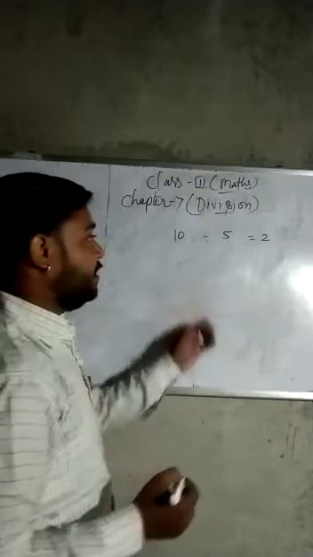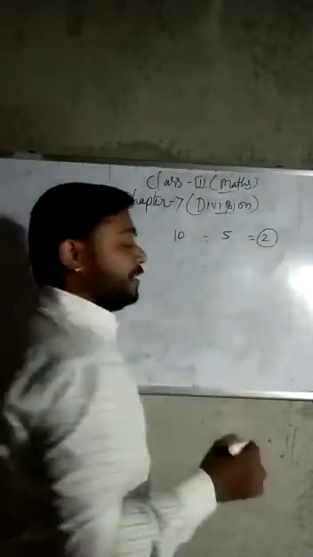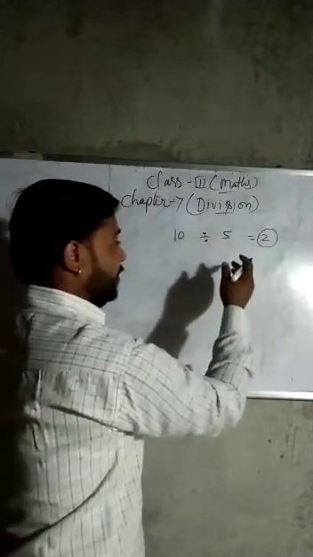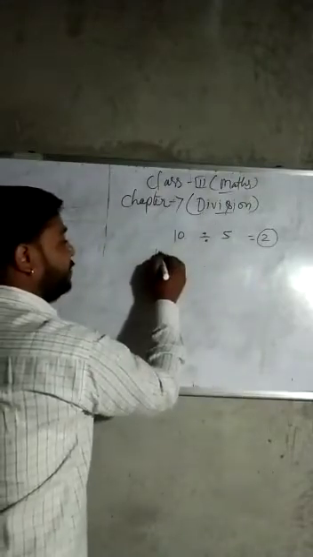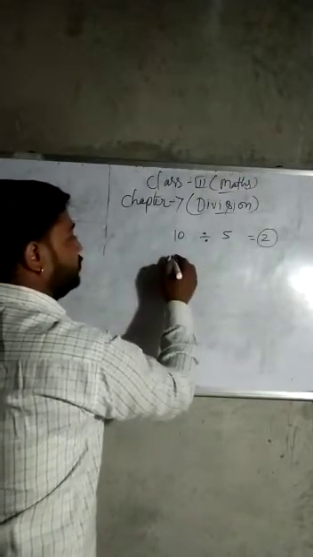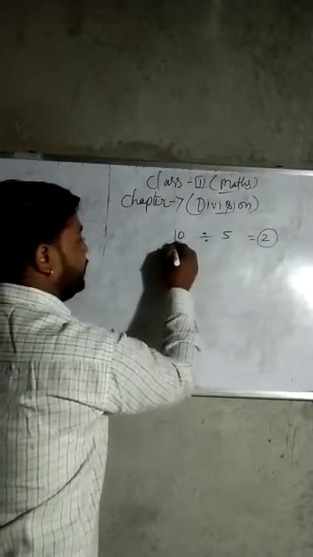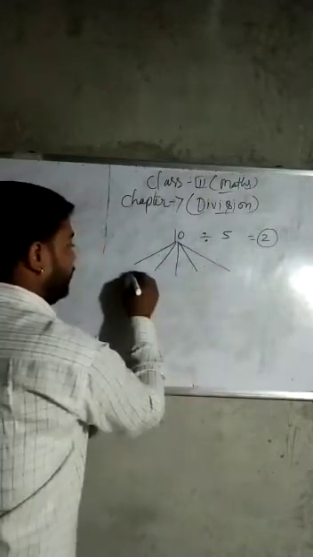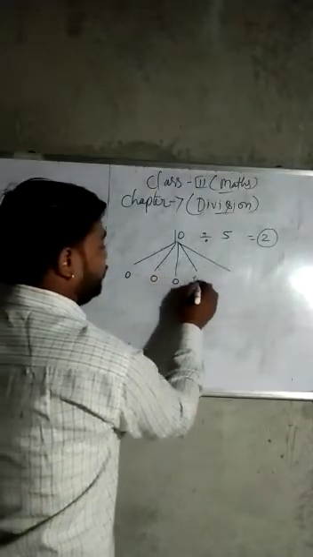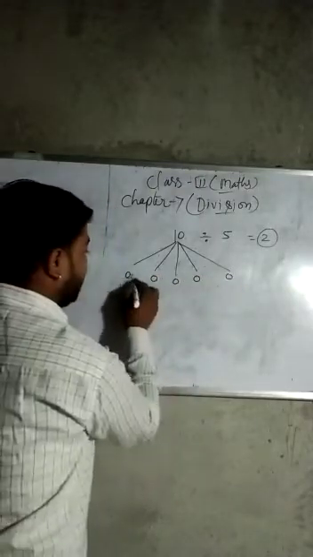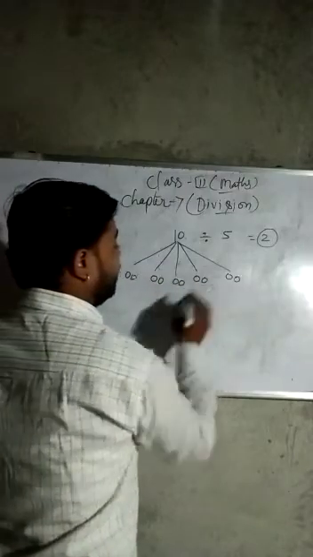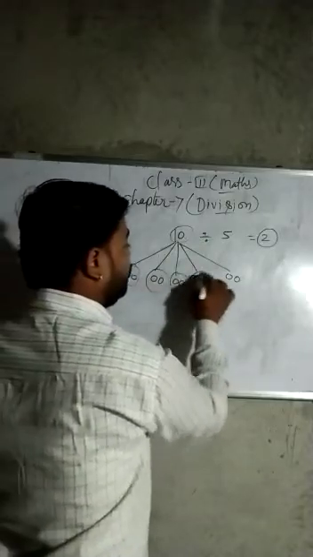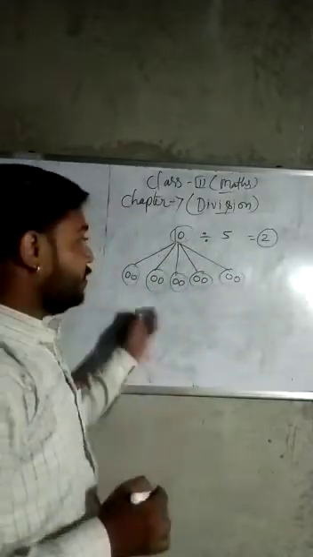I know this thing, I will explain. 2 apples will get each person, but how can you divide? I will explain. It means 10 apples, 5 persons are there, we will distribute 10 apples in 5 turns. First 1 apple to each person. Then we will again distribute 1 apple. Then the apples will be finished. Each person will get only 2 apples. Yes, this is an example.